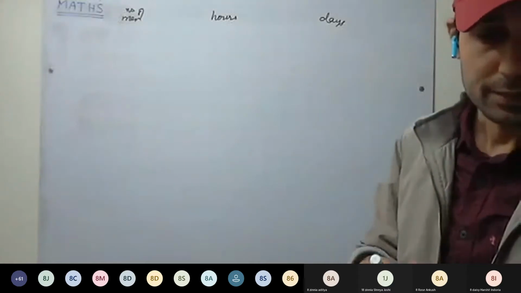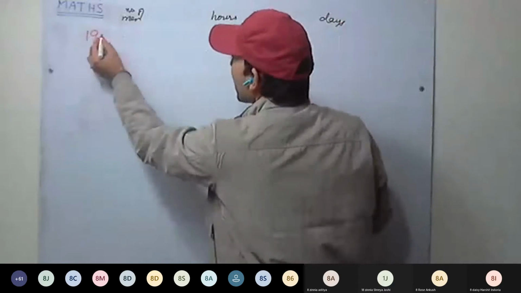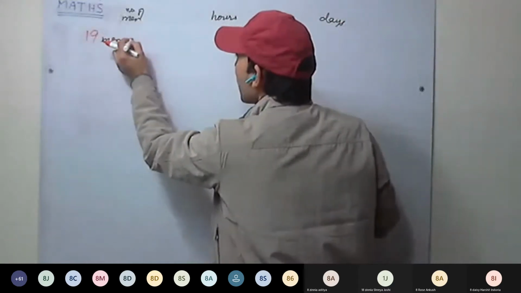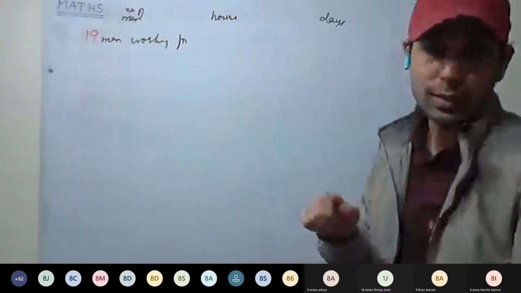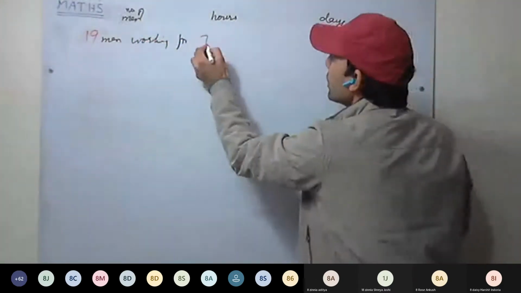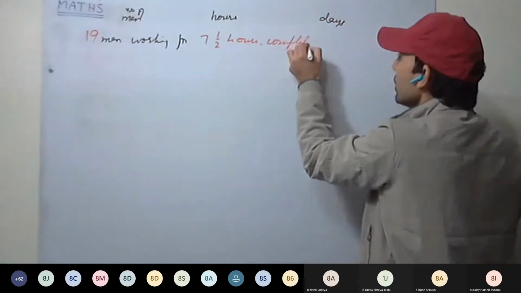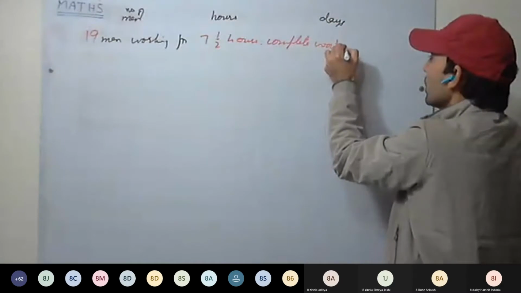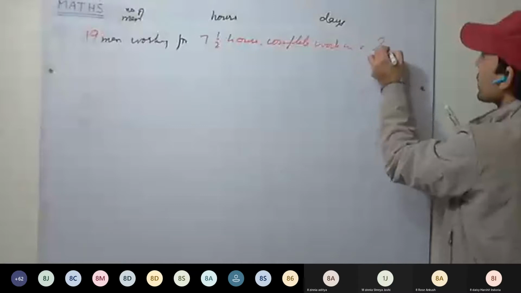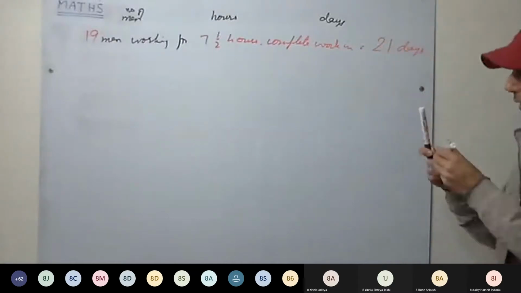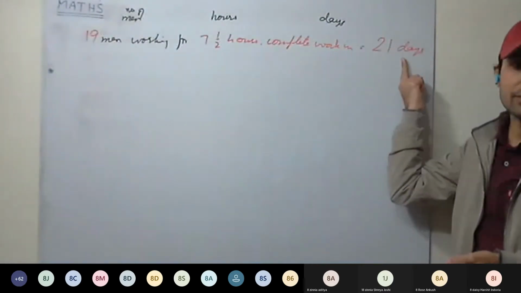So 19 men working for 7.5 hours complete the work in 21 days. When 19 men are working for 7.5 hours, they are completing the work in 21 days.